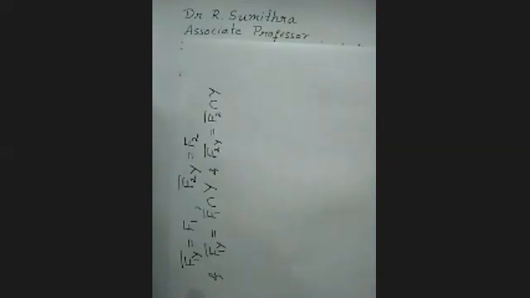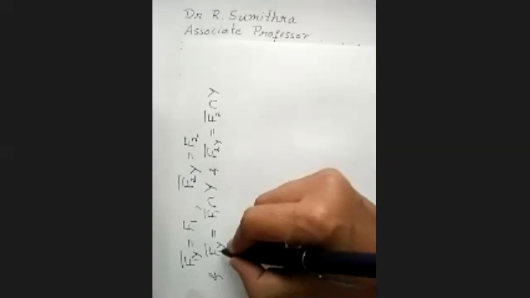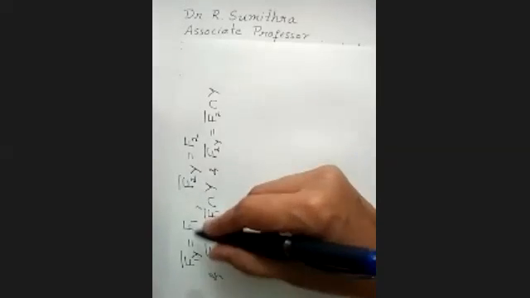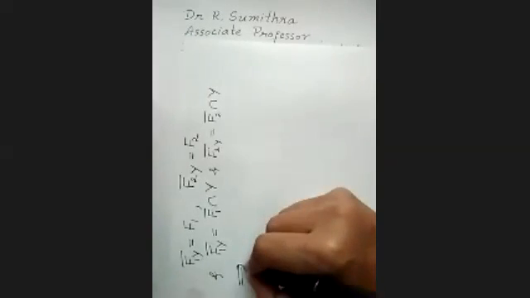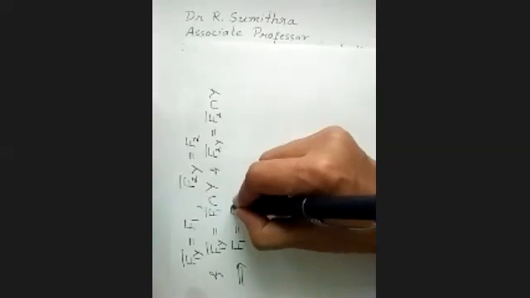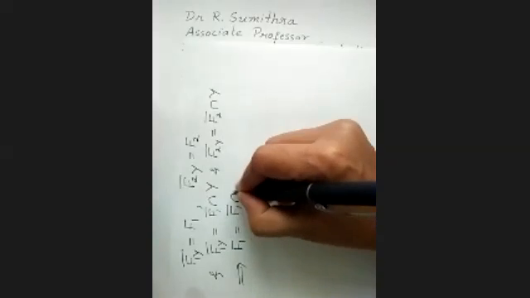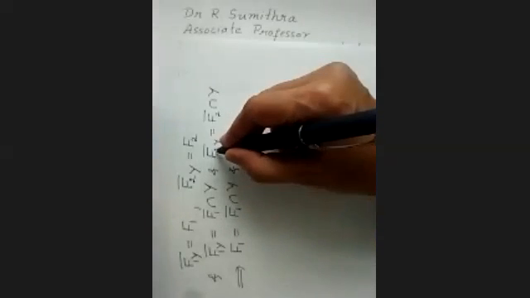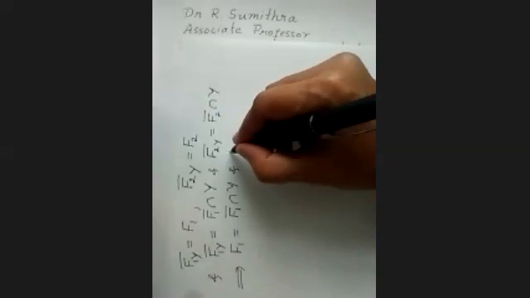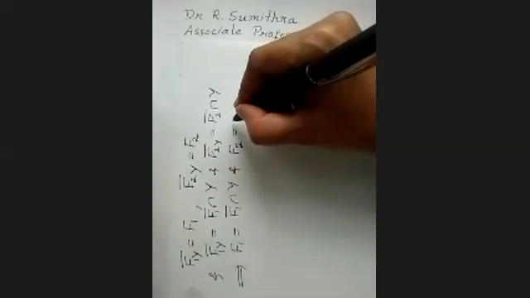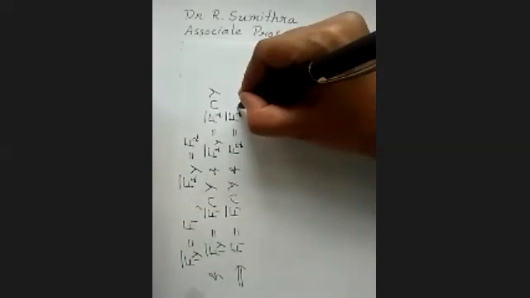Then the closure of F1 in Y is nothing but F1 itself. So F1 is equal to F1 bar intersection Y, and similarly F2 is equal to F2 bar intersection Y, because they are closed in Y.